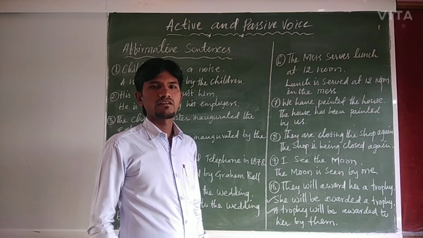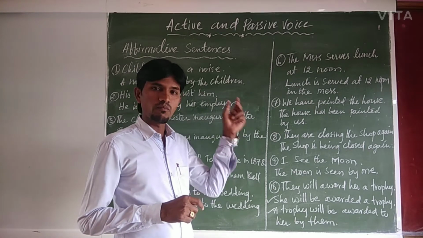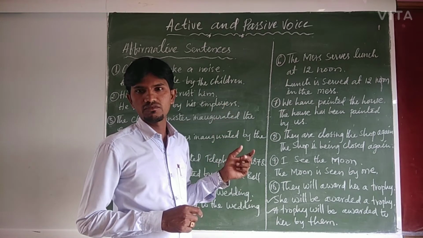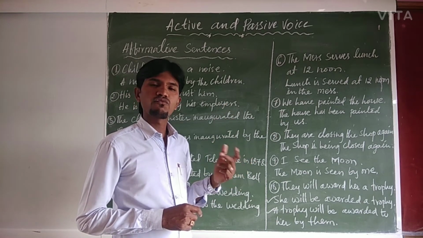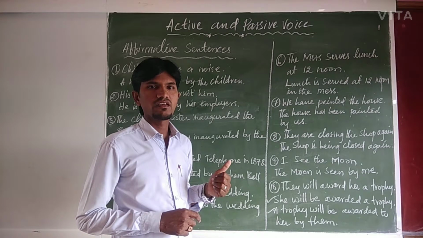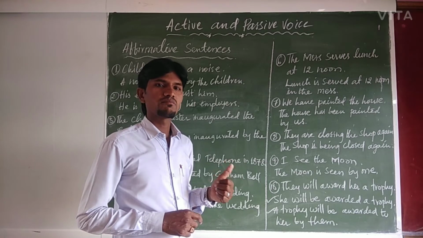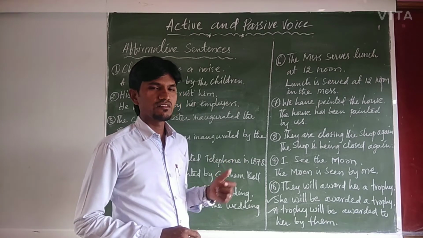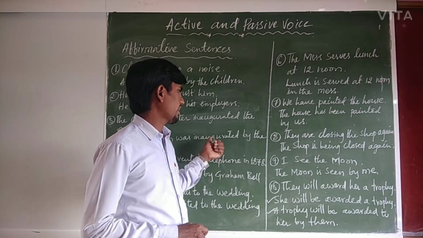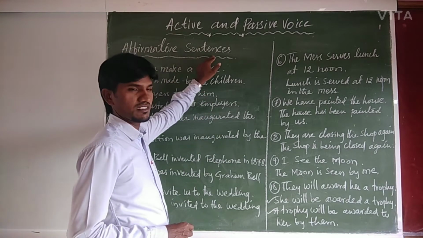Dear students, so far we have learned what is active voice and passive voice, the important points to remember, and tense structure wise examples and so on. There are four types of sentences: assertive sentences or declarative sentences, interrogative sentences or questions, right? And imperative sentences, exclamatory sentences. So we will see different types of sentences, how they transform from active voice to passive voice. So now let us go through affirmative sentences.